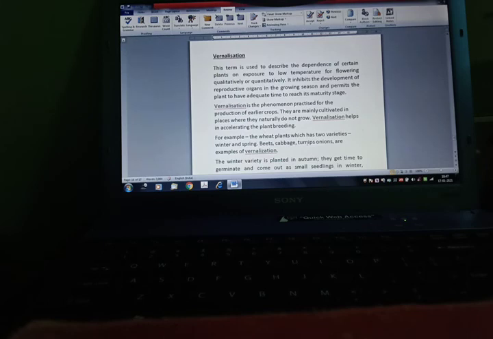Now vernalization. This term is used to describe the dependence of certain plants on exposure to low temperature for flowering. Qualitative or quantitative. It inhibits the development of reproductive organs in growing seasons and permits the plant to have adequate time to reach its maturity. Vernalization is the phenomenon practiced for the production of earlier crops. They are mainly cultivated in places where they naturally do not grow. Vernalization helps in accelerating plant breeding.